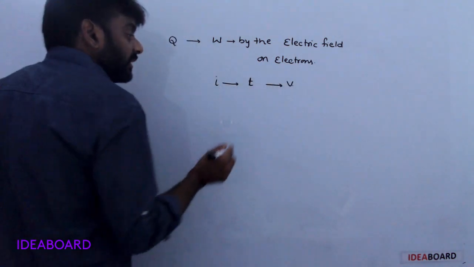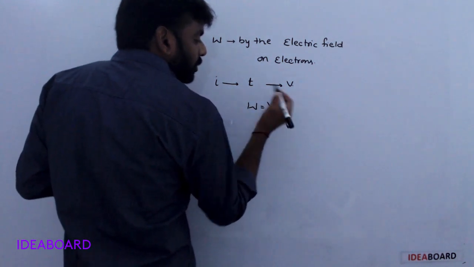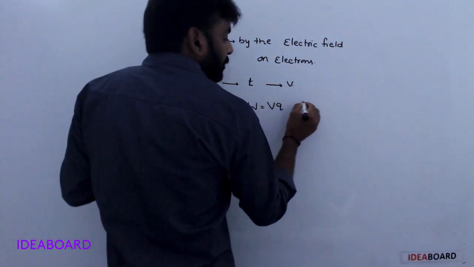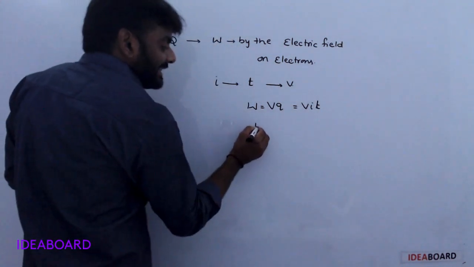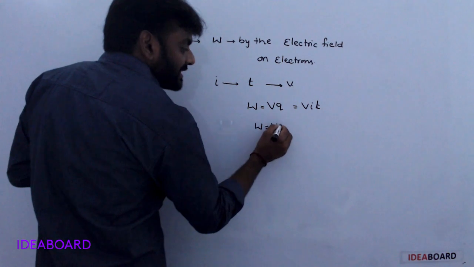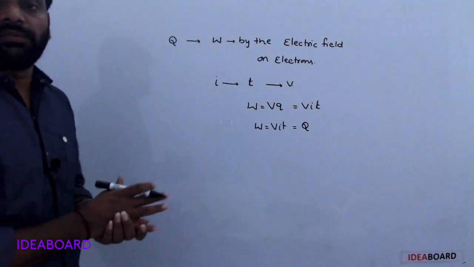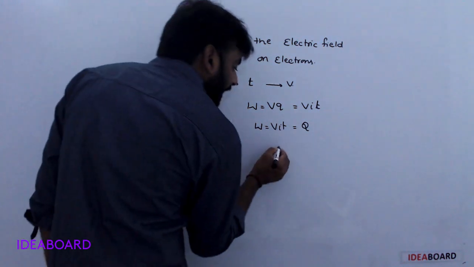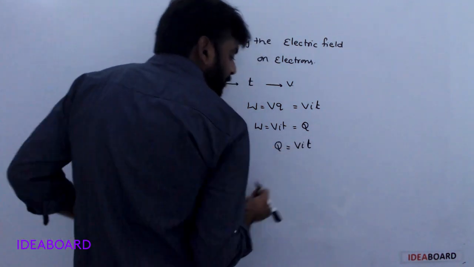Now the general formula for work done is W equals VQ. You know Q is equal to I t. This work done will be converted into heat energy. So Q equals V into I into t.